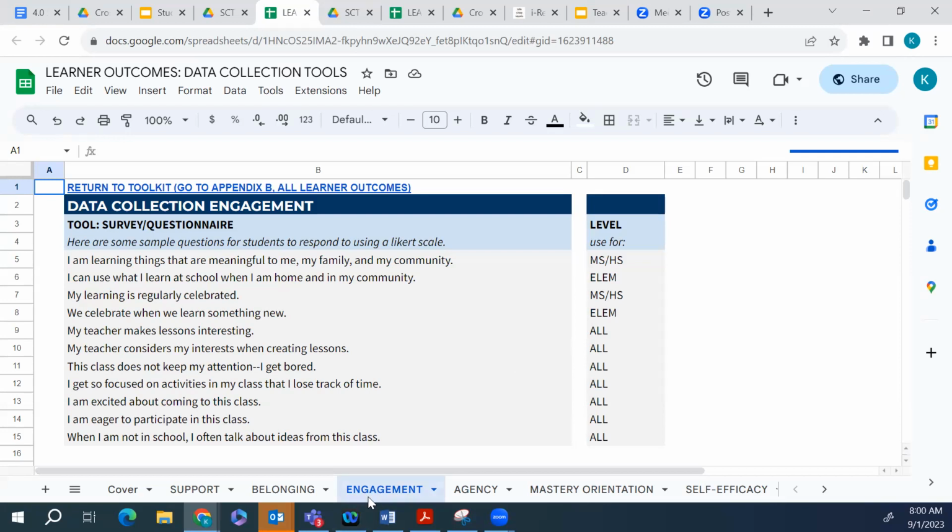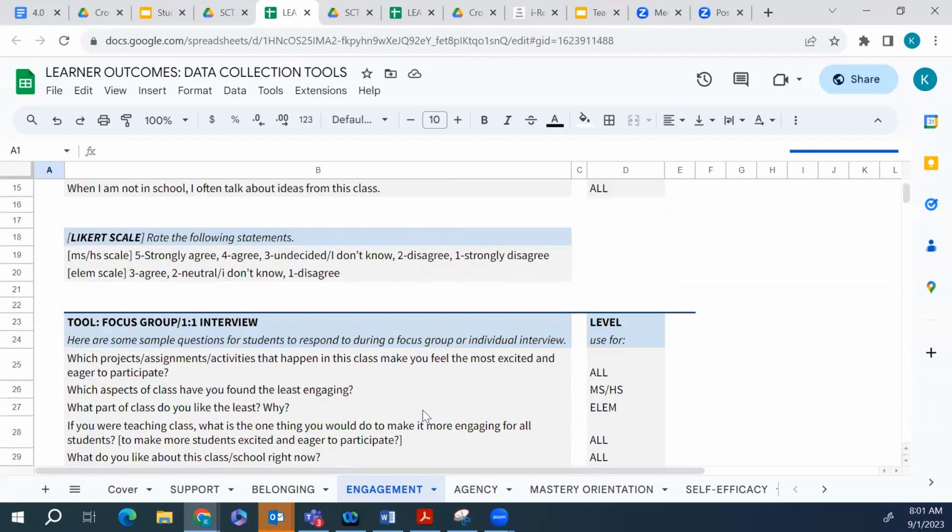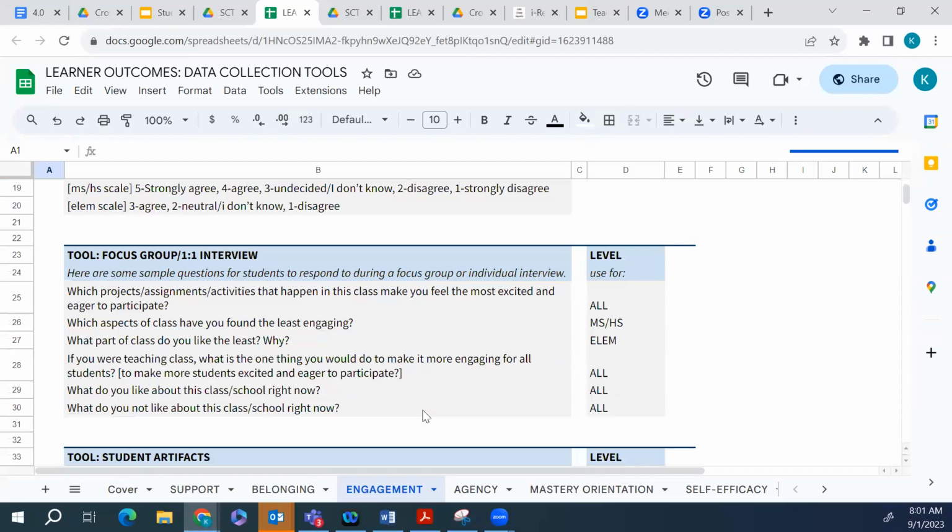I might pick 2 prompts that I can use with a Likert scale, like I'm learning things that are meaningful to me, my family, and my community, or my teachers consider my interests when creating lessons. Then if I scroll down, I might also pick some open-ended questions, like which projects, assignments, activities that happen in this class make you feel the most excited and eager to participate? Or if you were teaching class, what is one thing you would do to make it more engaging for all